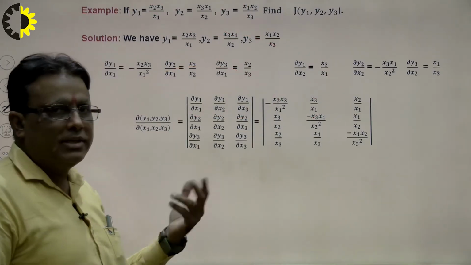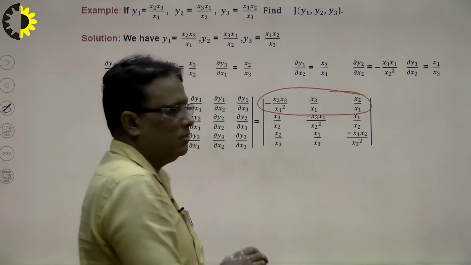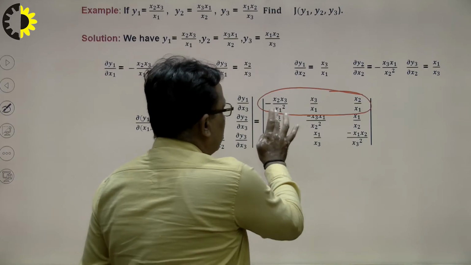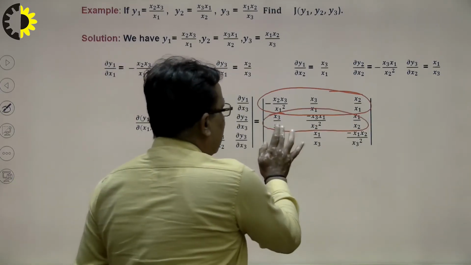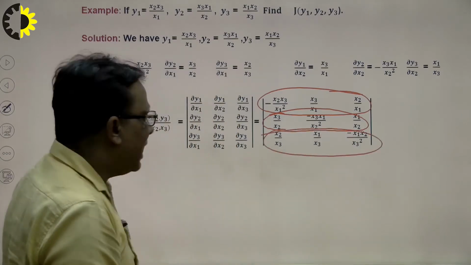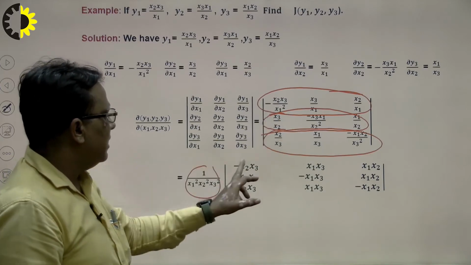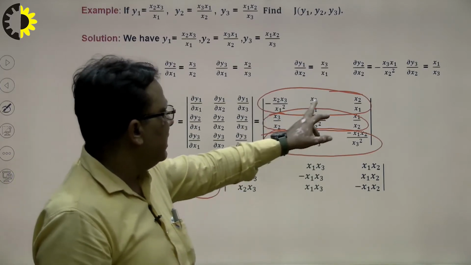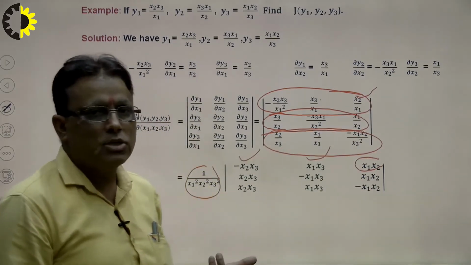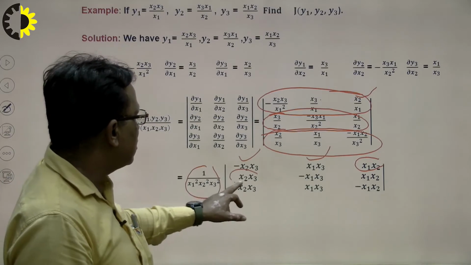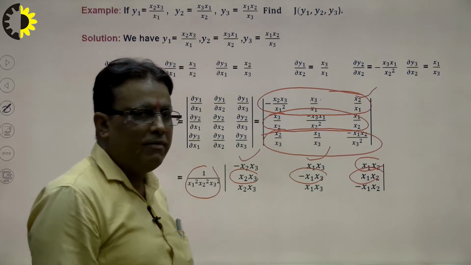And how to calculate this? We see here 1 upon x1 square is common from this line, 1 upon x2 square is common from this line, and 1 upon x3 square is common from this line. So what will be the result here? We see here, this is the common part, and this is x2 x1, this is x3 x1, and this is x2 x1, because 1 upon x1 square is common. In the same way this is x2 x3, this is x1 x3, and this is x1 x2. In this way we complete the third row.